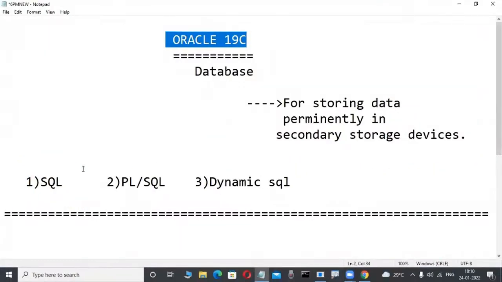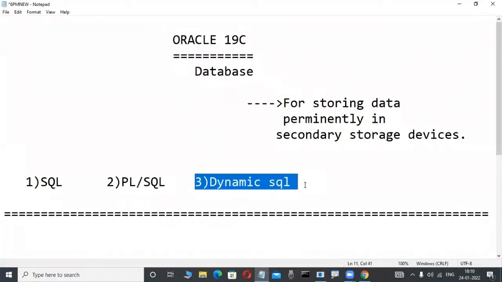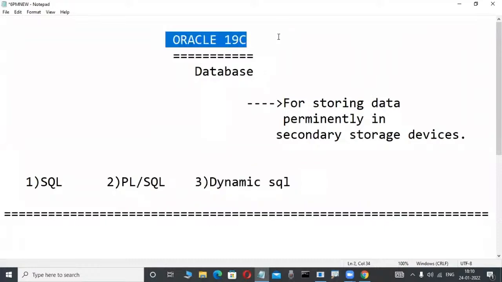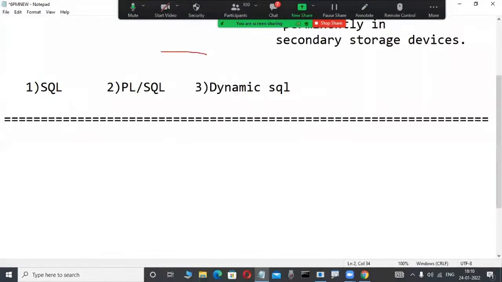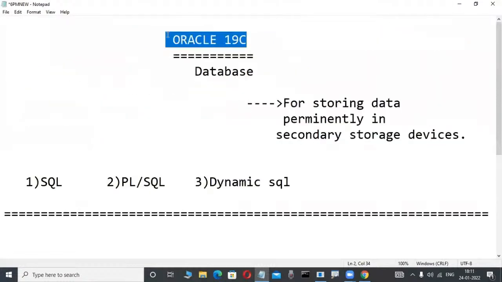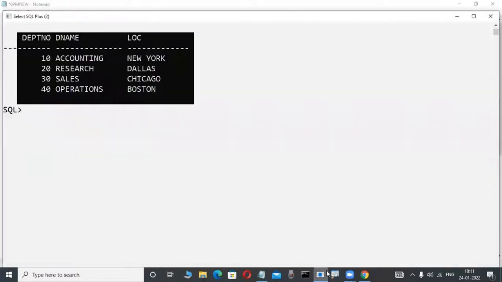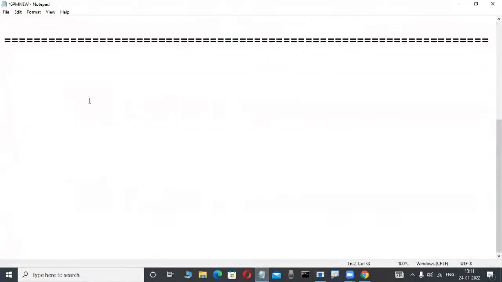But for operating the Oracle product, not only the SQL language, three languages are there. One is SQL, another is PLSQL, procedural language extension for SQL, and another is dynamic SQL. Anybody learning an Oracle course anywhere in the world, not from me only, in that course they learn about these three languages. What is the SQL language? What is the PLSQL language? What is dynamic SQL? Big concepts. Through these languages we operate these products. Up to this, I told in previous classes. Now concentrate here.